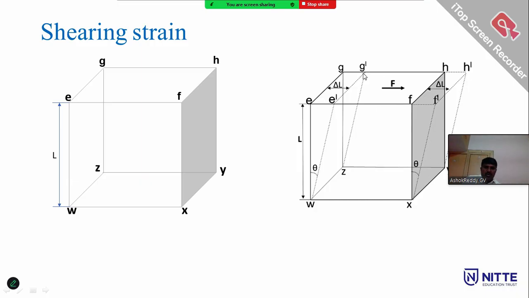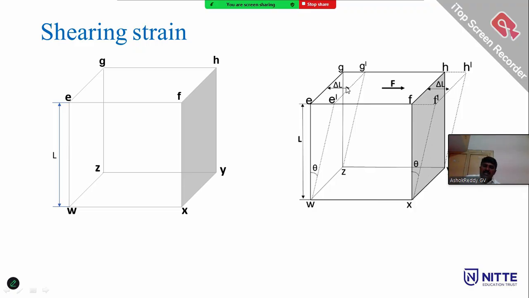Means the original shape of the body, E, F, G, H: G changes to G dash, E changes to E dash, F changes to F dash, H changes to H dash. When a tangential force is applied, the upper surface changes, the lower surface does not change. The change is by angle theta. This lateral displacement is called delta L.